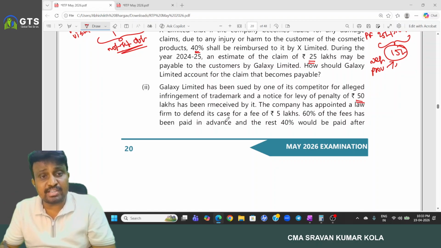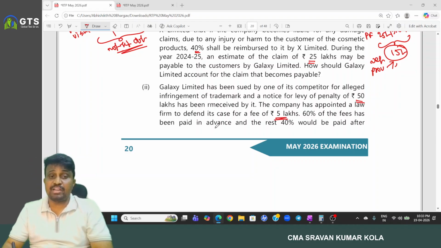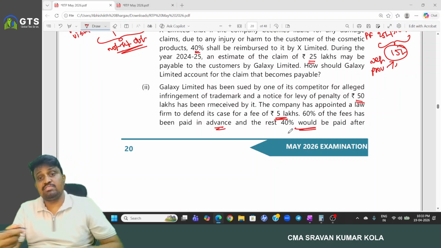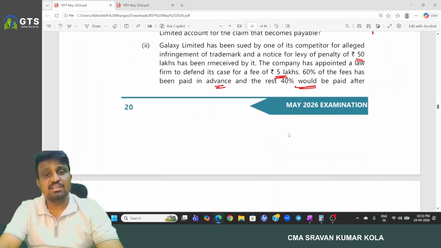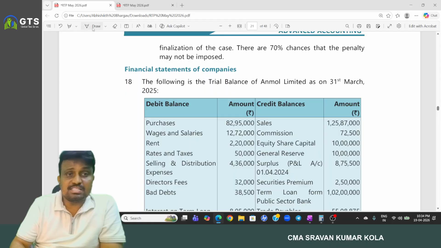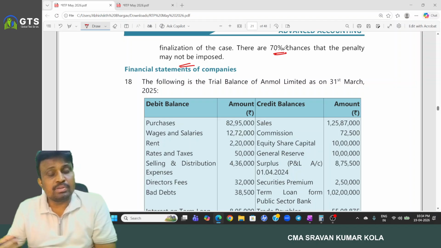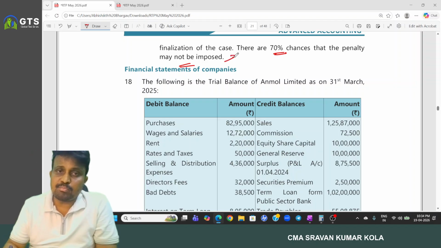The company has appointed a law firm to defend its case for a fee of 5 lakhs. 60% of the fee has been paid in advance. 40% will be paid after completion of the case, after finalization of the case. There are 70% chances that the penalty may not be imposed. So with 70% chances there is no need to pay the penalty, so no need to create a provision.